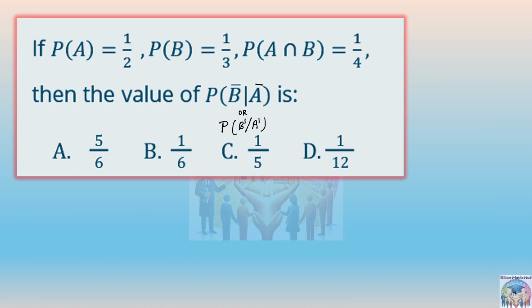Next question. Will you try this? Probability of A is given as 1 by 2. Probability of B is given as 1 by 3. Probability of A intersection B is given as 1 by 4. And then they are asking for probability of A complement. This is complement given, right? B complement, A complement, sorry. Means they are asking you to find out the probability of B complement when A complement has already occurred.